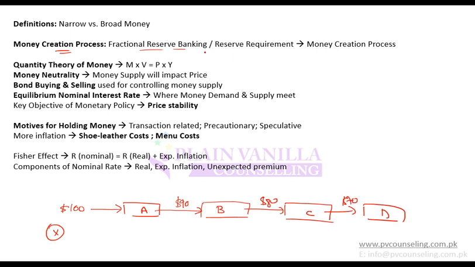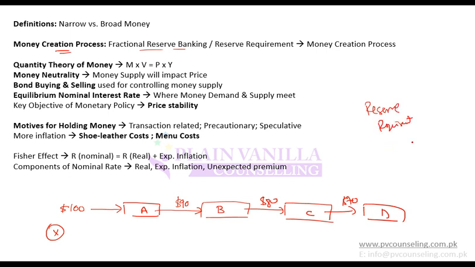This is how money will continue to be multiplied. This is known as fractional reserve banking: a particular portion is kept as reserve and the rest is given to someone else, and money is created, and then the next party reserves something and gives it forward. A significant factor impacting this money creation is the reserve requirement. What is this reserve requirement?